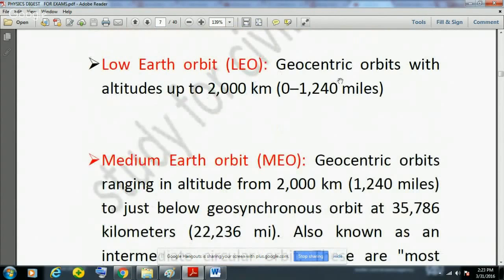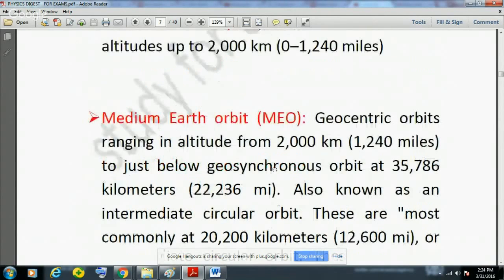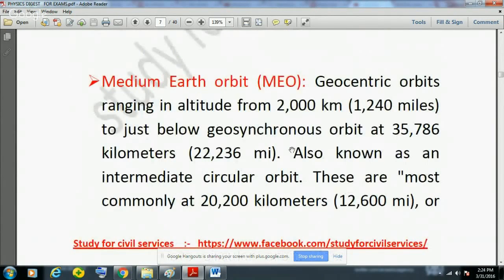Now, in the low Earth orbit, there are geocentric orbits with altitude up to 2000 kilometers. So satellites are placed up to an altitude of 2000 kilometers. Now there is another orbit, that is medium Earth orbit, and here the geocentric orbits range in altitude from 2000 kilometers to just below geosynchronous orbit. Geosynchronous orbit is actually about 36,000 kilometers from the Earth, and low orbit is up to 2000 kilometers.